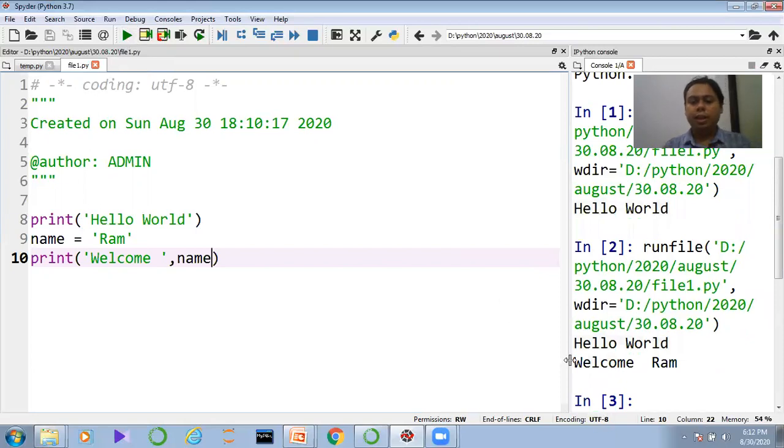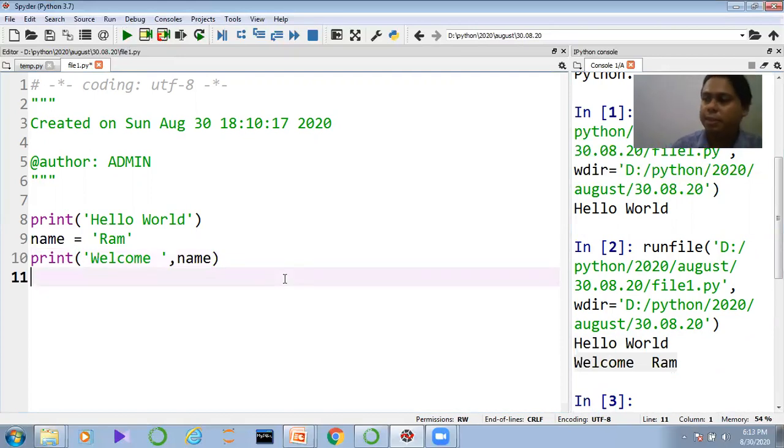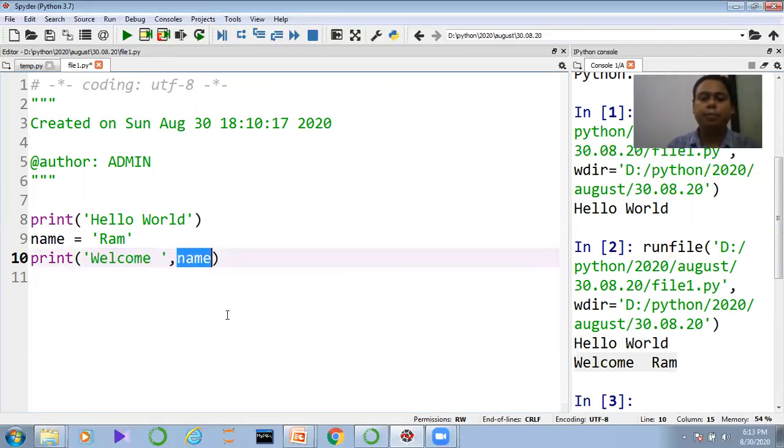You can see I am getting the welcome Ram. This particular message is coming in my console. Welcome Ram is coming in my console. That is fine. So after that, what would happen actually? We are getting the welcome Ram. This particular message is coming here.